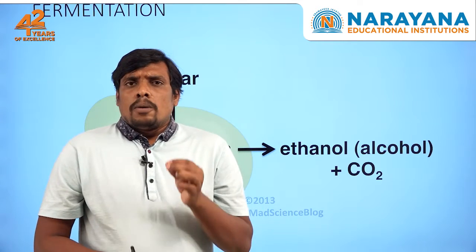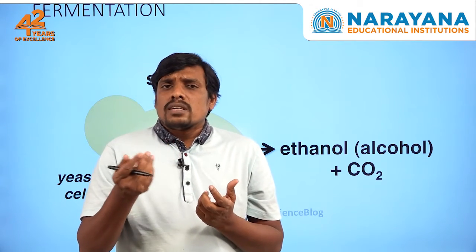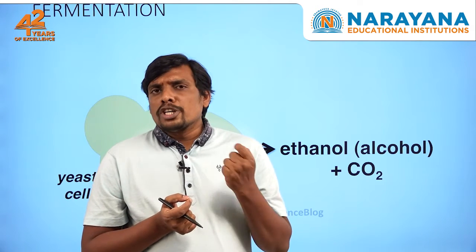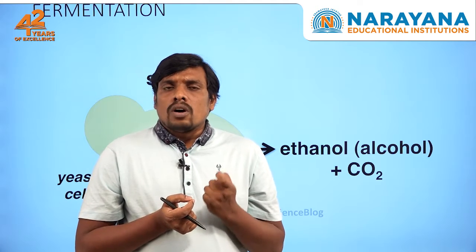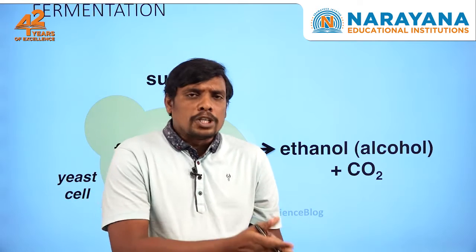Let me give you an example. Suppose we take a biofuel, biogas. See, the biogas is an output from the decomposition or fermentation of animal cow dung, animal dungs, or animal excreta. This animal excreta undergoes fermentation. What will happen? The animal excreta reacts with the microbes.